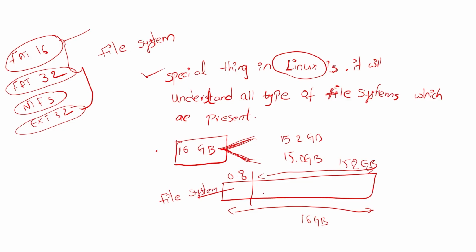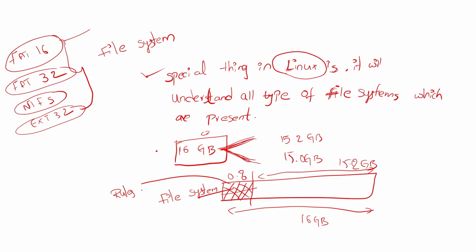That's why we will not get the entire space to store the data, the files or something. This starting space is occupied by the file system. What does it contain? It contains rules and regulations.